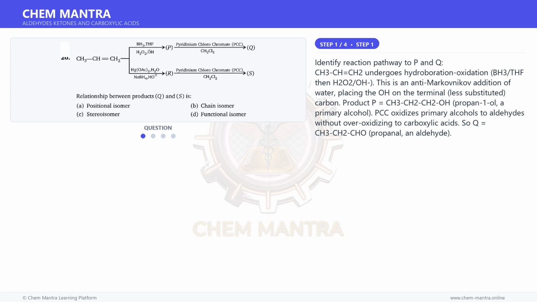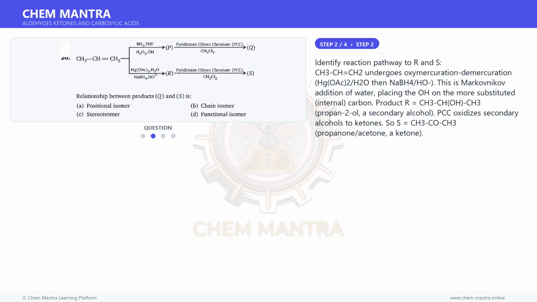PCC oxidizes primary alcohols to aldehydes without overoxidizing to carboxylic acids. So Q is CH3CH2CHO, propanal, an aldehyde. Moving on to the next step.